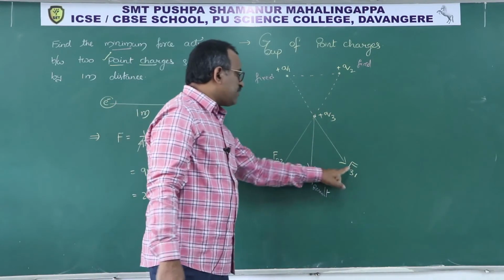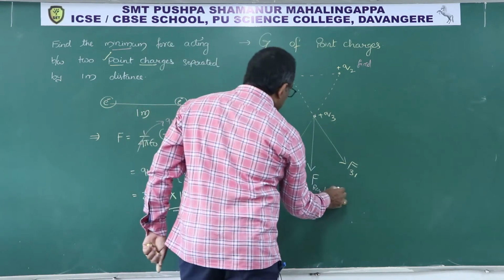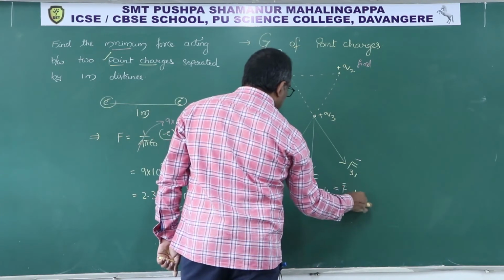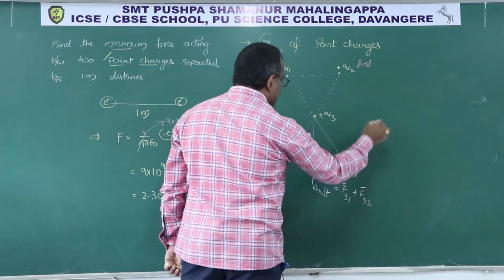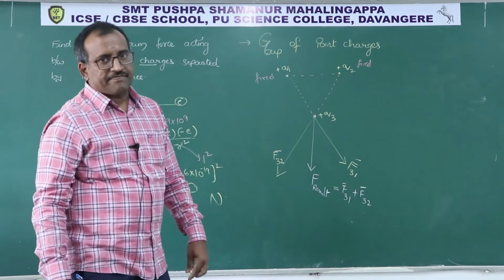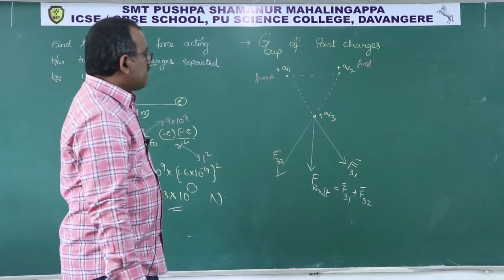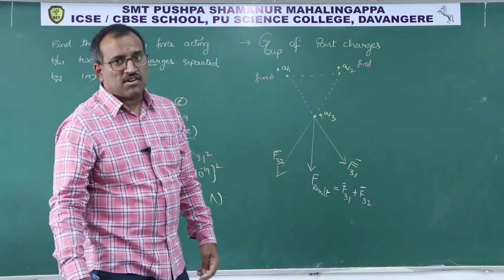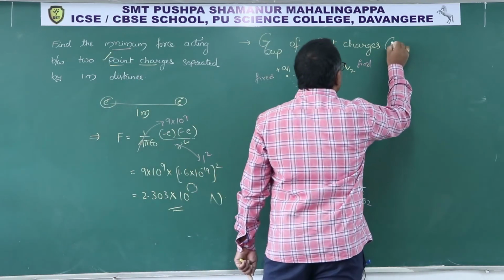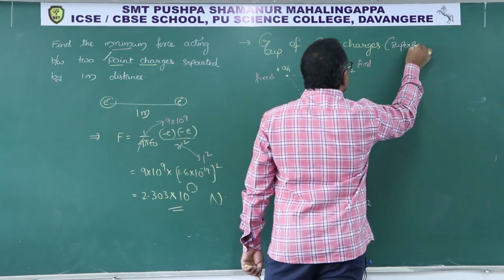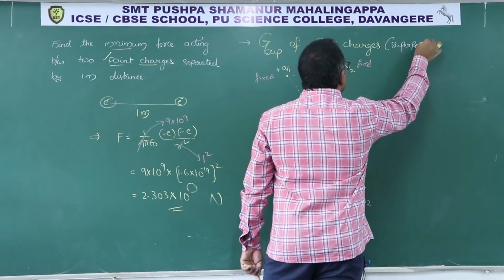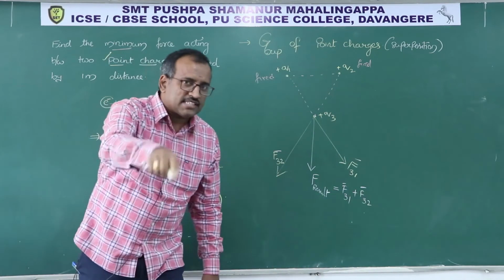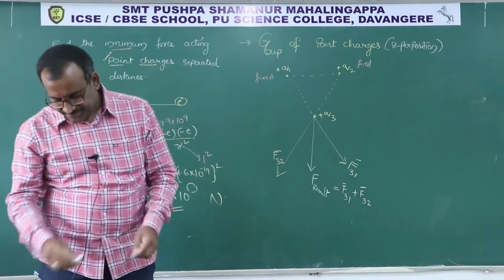So this is the net force. What is the net force? Net force is nothing but the sum of the force acting on 3 by 1 plus the force acting on 3 by 2. This is the resultant. I hope all of you understood. Whenever two or more forces are acting, you should add them vectorially, which people may call the superposition principle. Superposition applies for both vectors as well as scalars. Mind it. Copy it down.